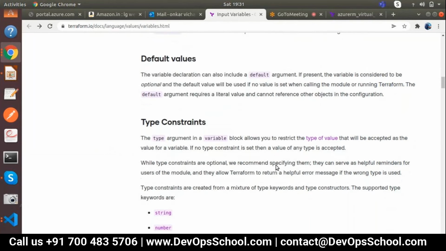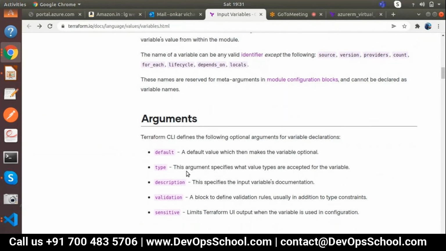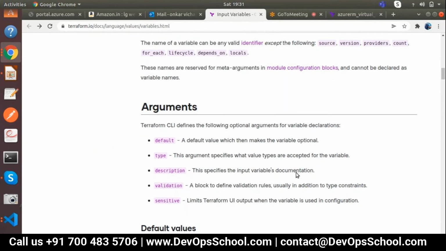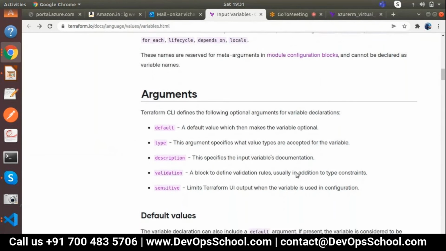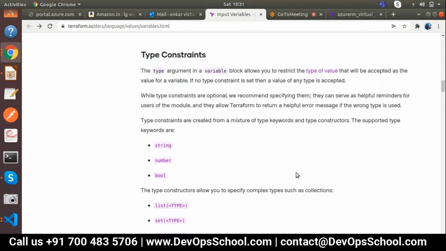Awesome. Now the type constraint. Okay, I will explain the type. This argument specifies what value is accepted inside the variable. That is numeric, string, list, map, anything. Okay, so step by step we are going to understand. Let's understand the type of value first.